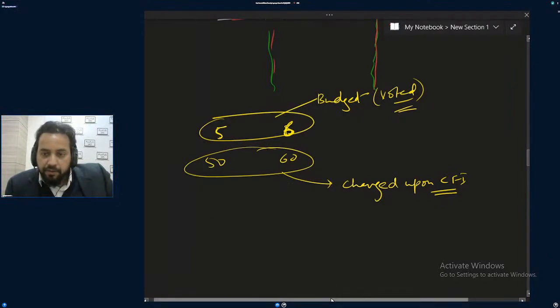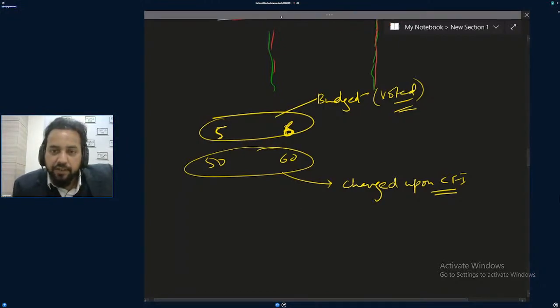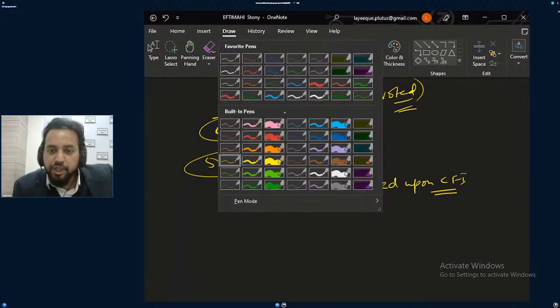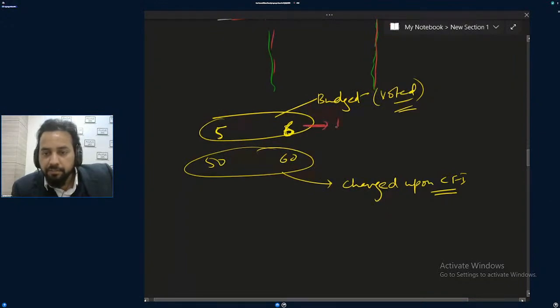Okay, very nice. So every year, in the budget, what will you see? In the budget, you will not see the principal amount. And that's why the budget will not be counting the principal amount. In the budget there is no mention of repayment of the principal amount.